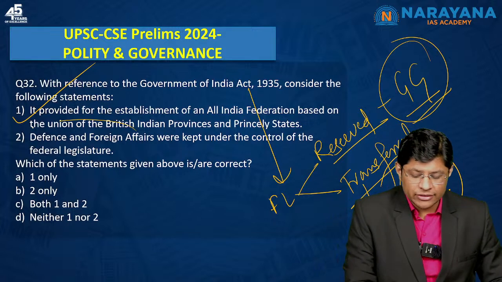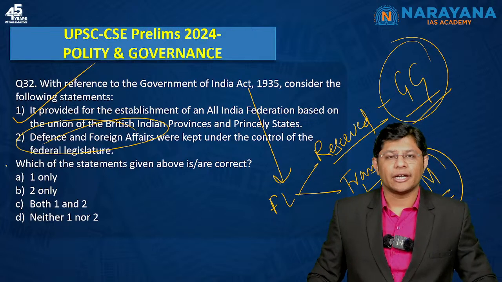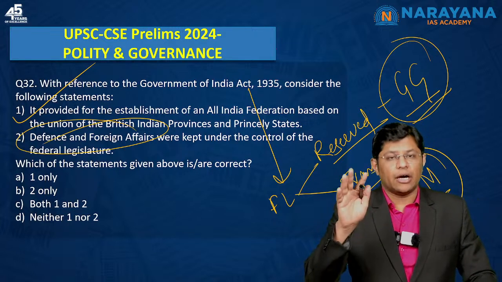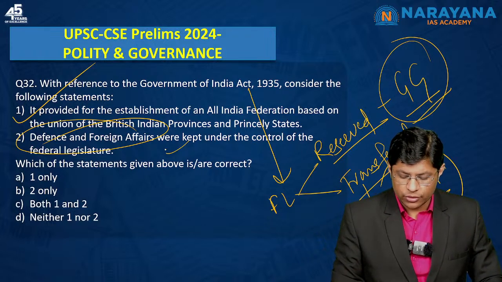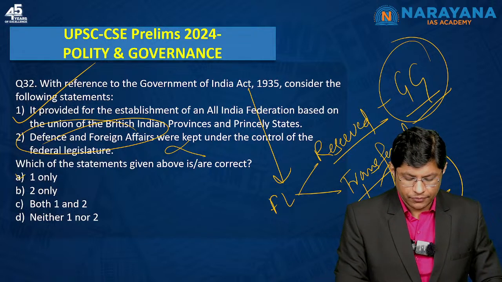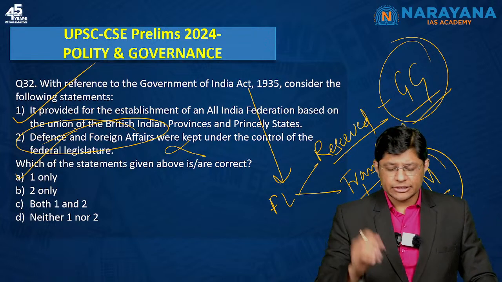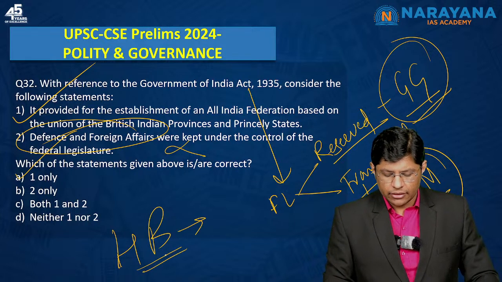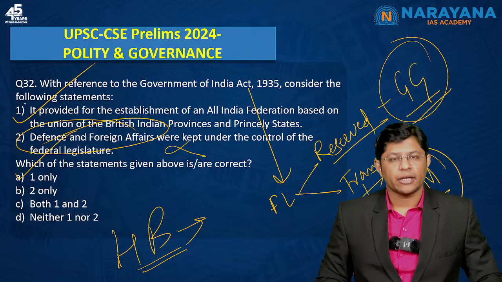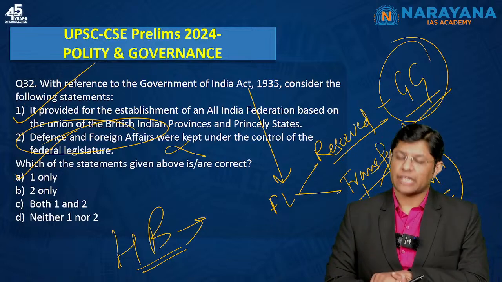Which means defense and foreign affairs were not under the transferred list, but were a part of the reserved list. So statement 2 is incorrect, statement 1 is correct. Again, this question you will find in the Historical Background chapter.